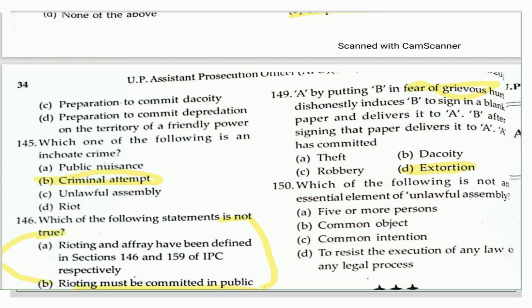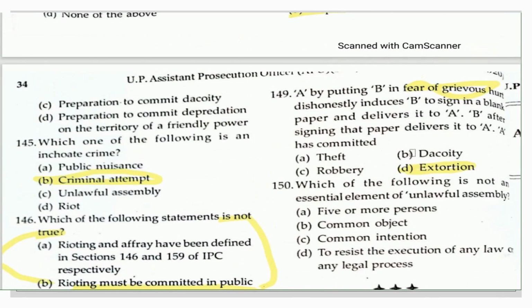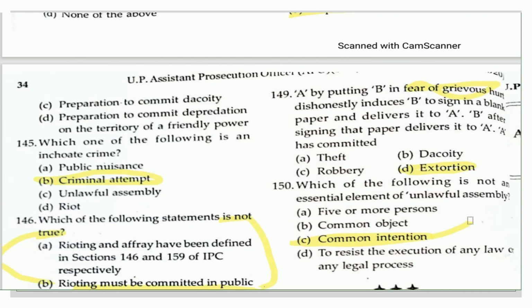The next question here, and the last one of this UPAPO Prelims of 2006. Which of the following is not an essential element of unlawful assembly? So 5 or more persons, yes, it is a part of this. Then common object, yes, it is a part of unlawful assembly. And the fourth one is to resist the execution of any legal process here. And the answer here is the third option, that is the common intention. That is a common object here. So the right answer here is common intention. Okay. So it is not an essential part of unlawful assembly.